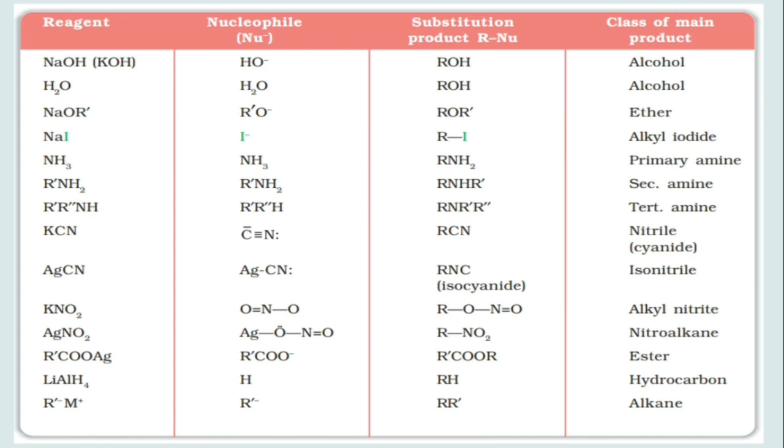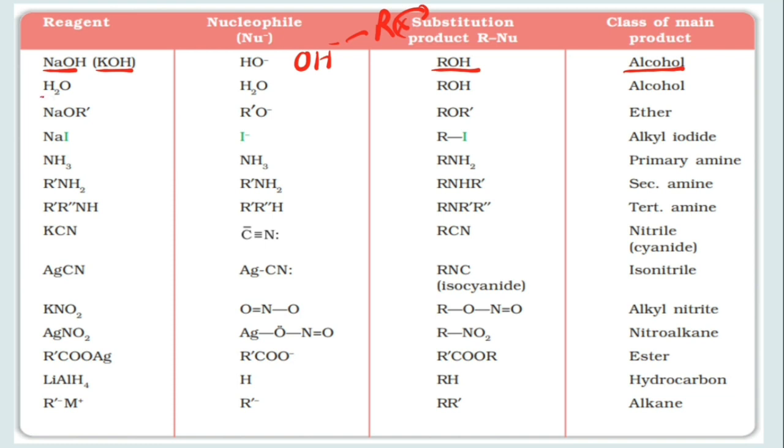If we take NaOH or KOH, we know that OH negative is the nucleophile. And what will happen when OH negative reacts with RX? It will replace the X with OH, and alcohol will be formed. Similarly, you will list all these nucleophiles and remember them very clearly.